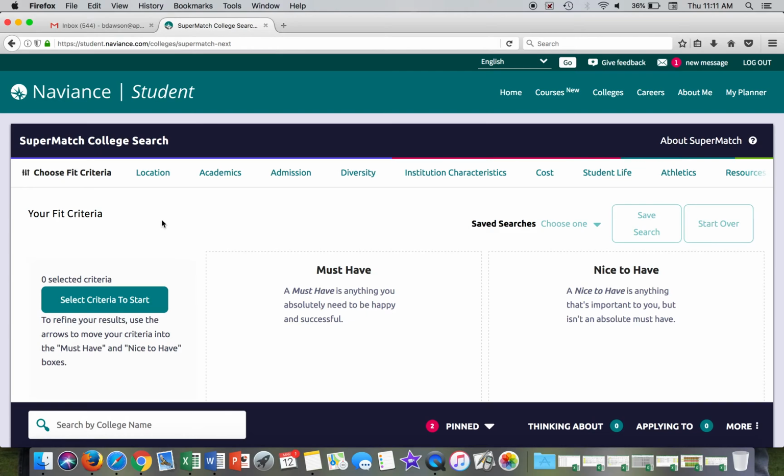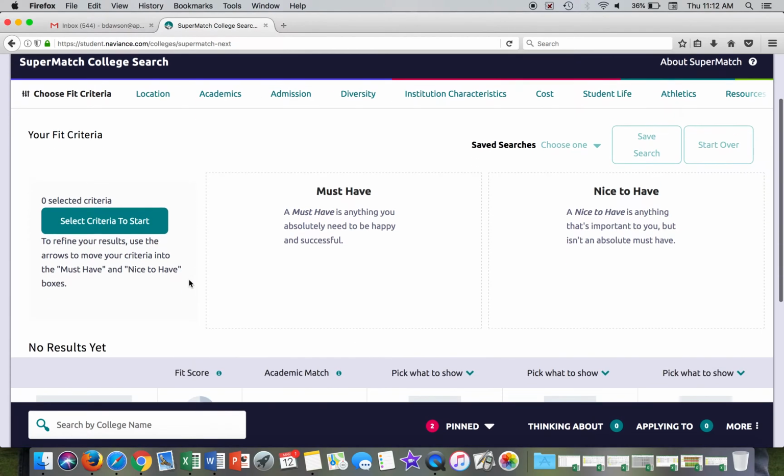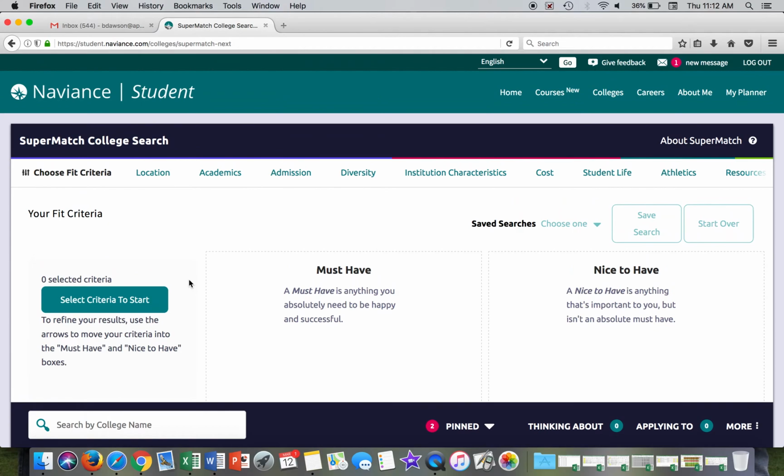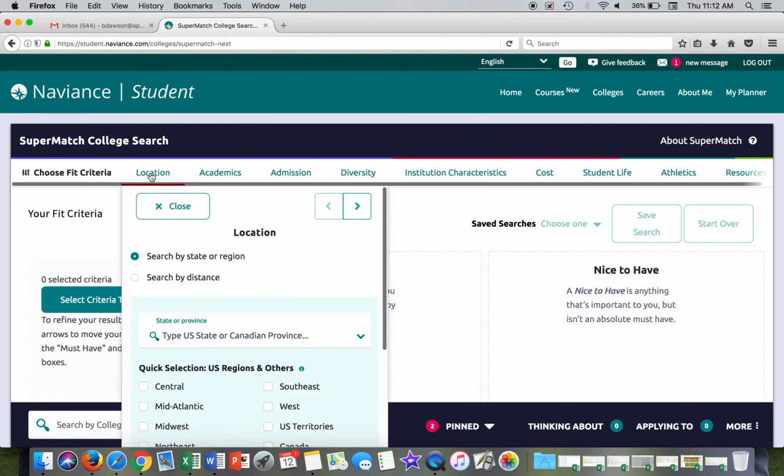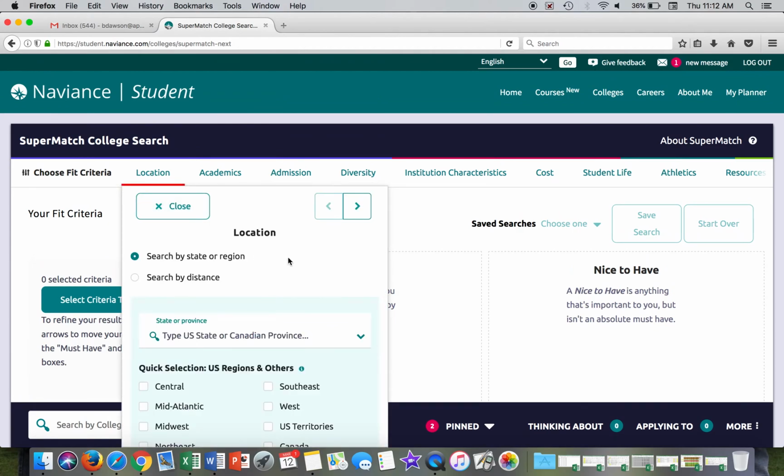You don't want to have 5 or 6 or 7 reach schools and no sure bets, because then you're wondering what happens if you don't get into those schools. So think about that when you're creating your list and setting up your criteria here. This will help you develop that list. So we'll go up here and list some criteria and just show an example.